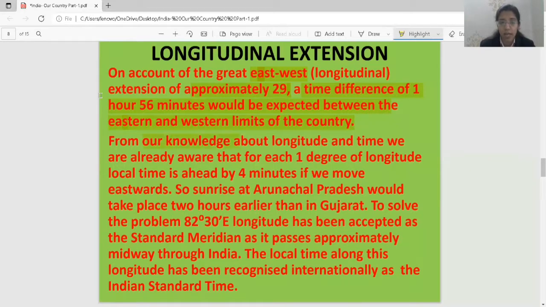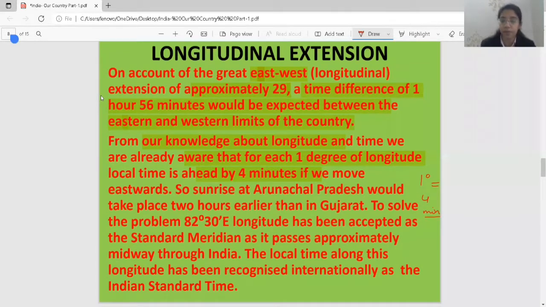See, from our knowledge about longitude and time, we are aware that each 1 degree of longitude is 4 minutes ahead. This we have studied. That 1 degree difference is equal to 4 minutes.